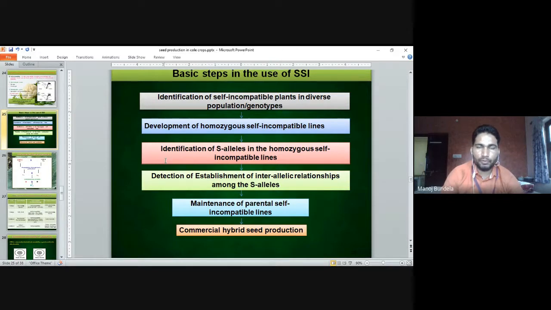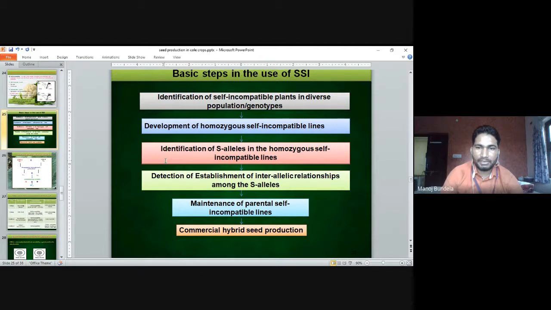Then identification of S alleles in the homozygous self-incompatible lines, so we identify the sterile alleles. Then establishment of interallelic relationship among the S alleles.